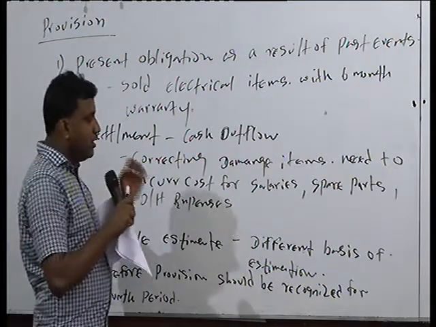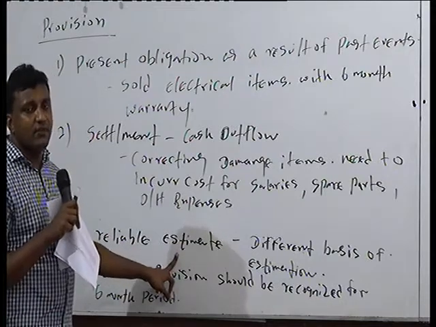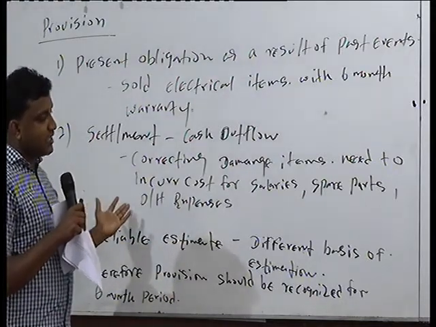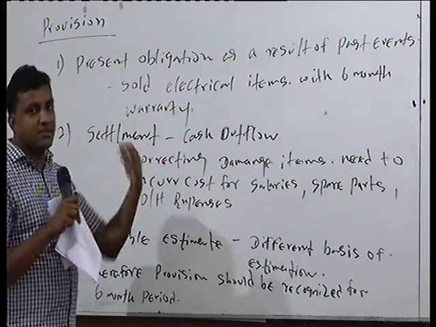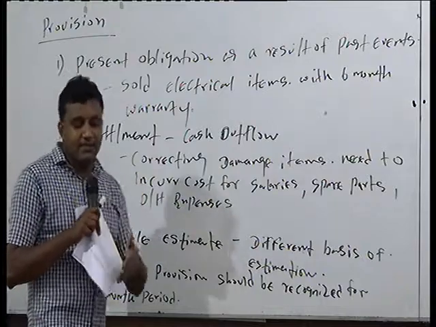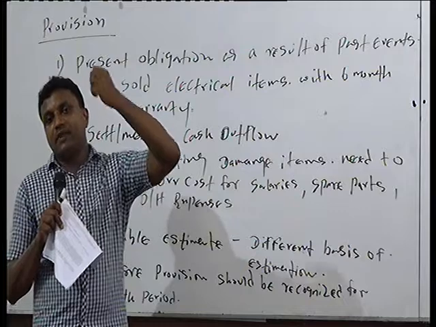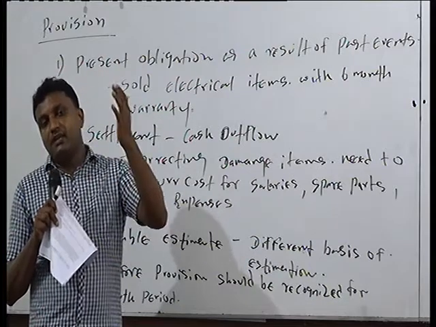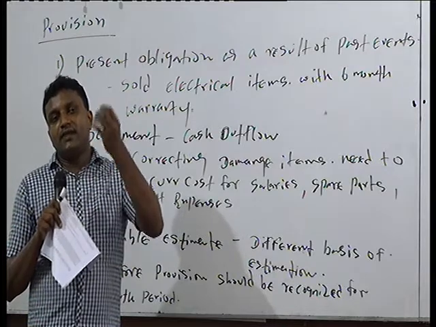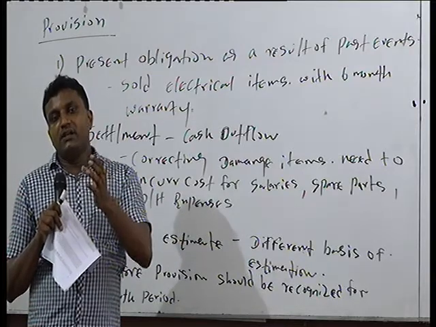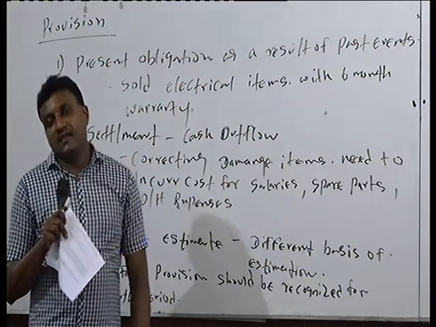It's a cash outflow from the organization. And reliable estimate: we want to analyze by looking at past experience, past records. We can apply some basis to estimate the warranty cost in future. That's why this question has analyzed that the defects that come under the warranty period can be divided into two: major defects and minor defects. Then to decide the value, you identify the percentage out of the goods sold, and you have been given the value and other percentages out of the sale figures.